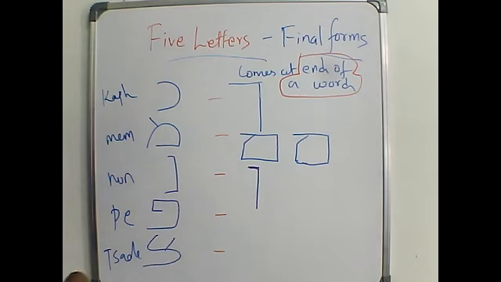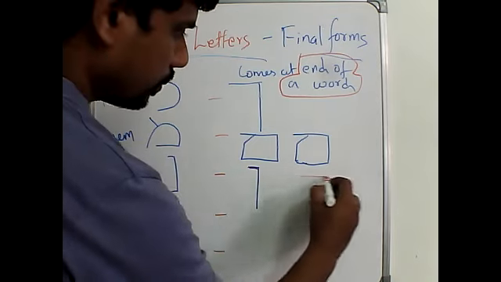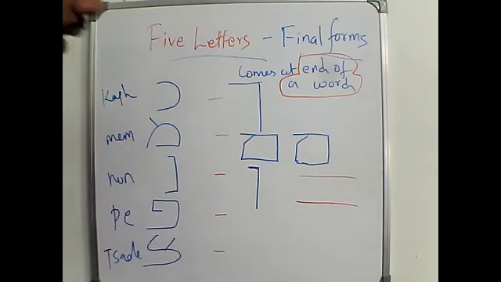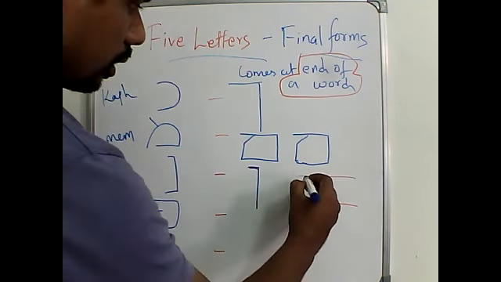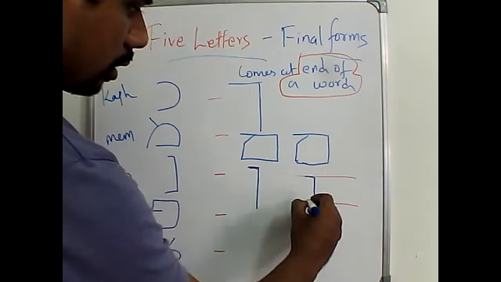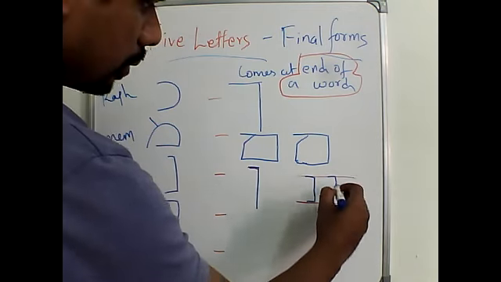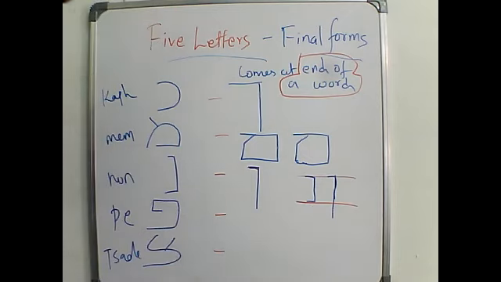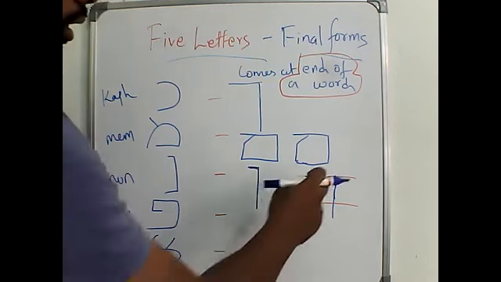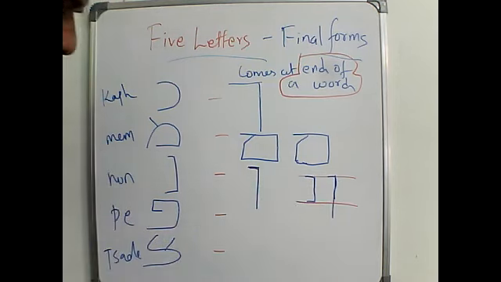Let me differentiate. Take a tall line, and this is nun, and if it comes at the end of the word, it will be extending a little long. So many similar letters are there. Kaf will be similar to this, and we have to be very careful in differentiating all of this.